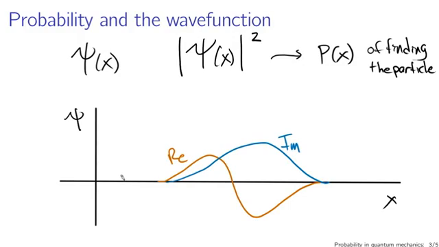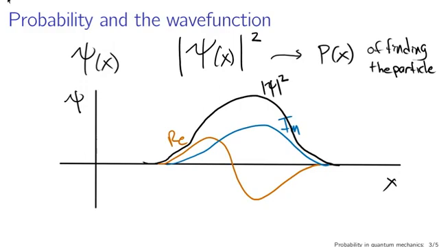And the squared magnitude would look something like, well, what you can imagine the squared magnitude of that function looking like. And you can think of the squared magnitude of psi as the probability distribution. Let me move this up a little bit, give myself some more space. The squared magnitude of psi then can be thought of as a probability distribution in the likelihood of finding the particle at a particular location, like I said.